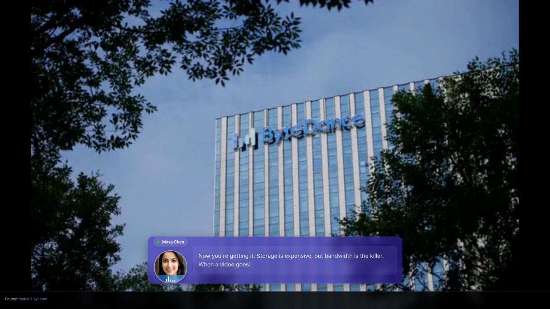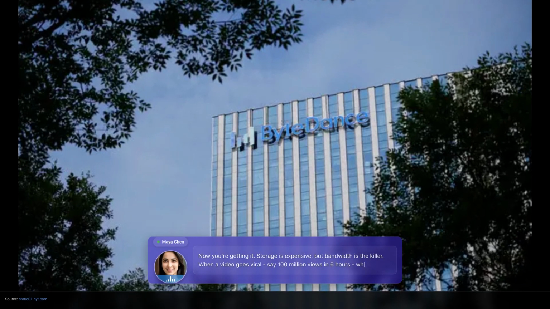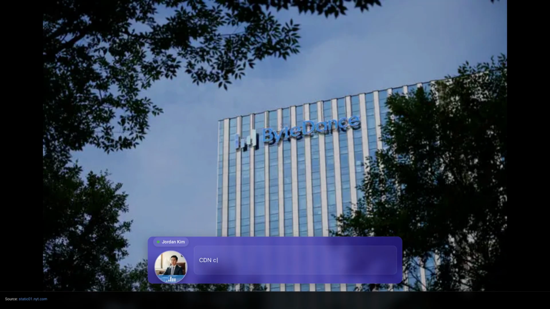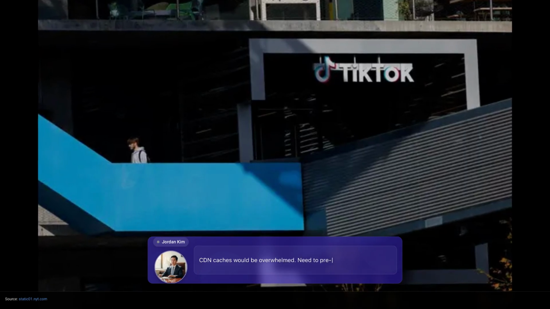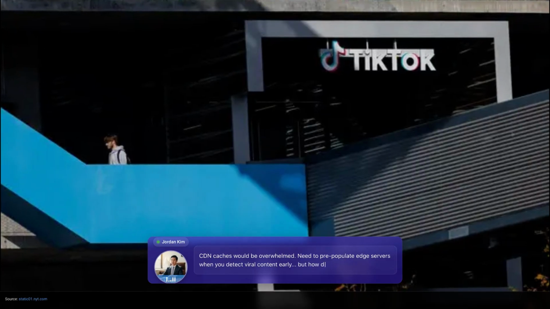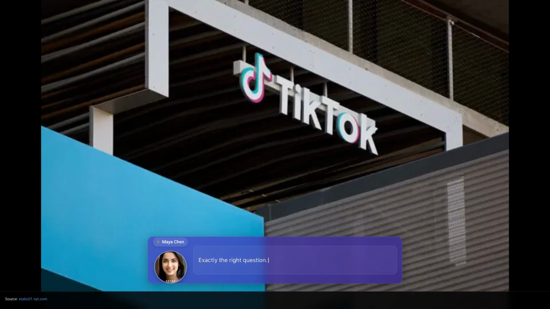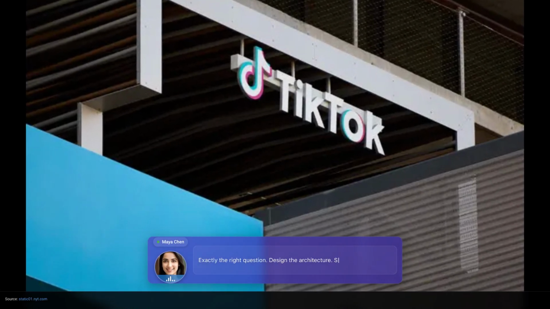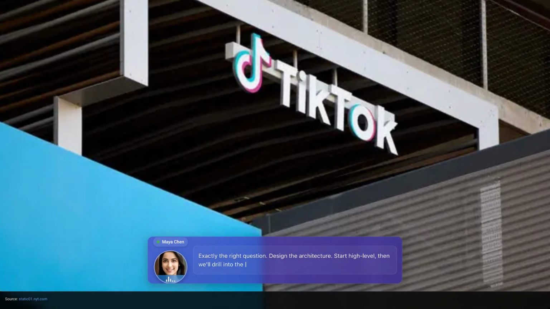When a video goes viral, say 100 million views in 6 hours, what happens to your CDN? CDN caches would be overwhelmed. Need to pre-populate edge servers when you detect viral content early. But how do you predict that? Exactly the right question. Design the architecture, start high level, then we'll drill into the viral content problem.